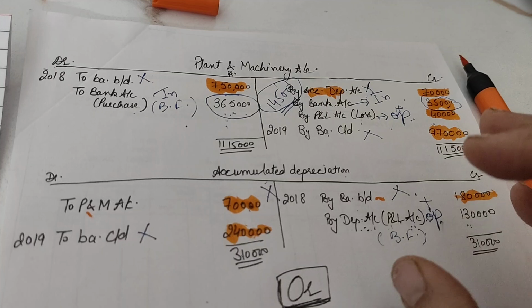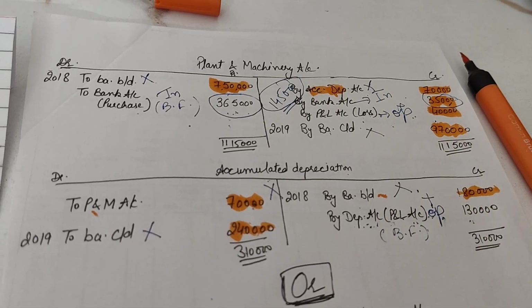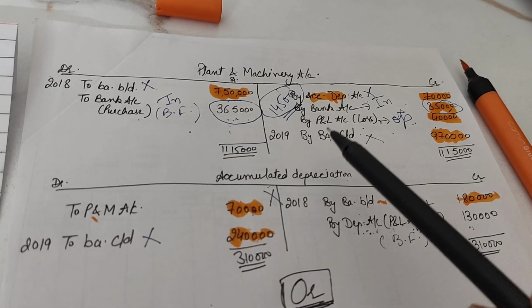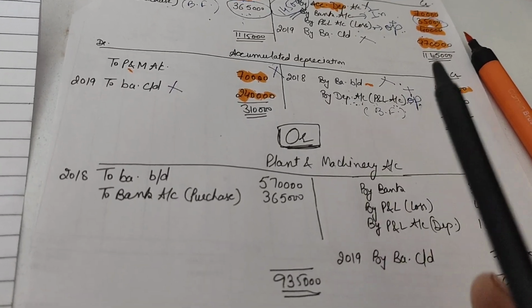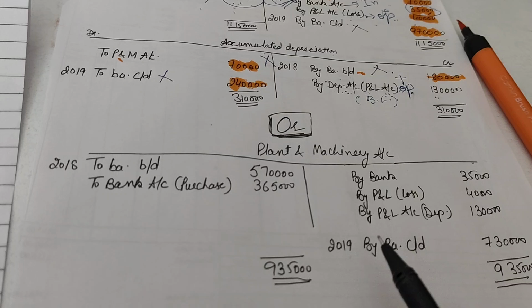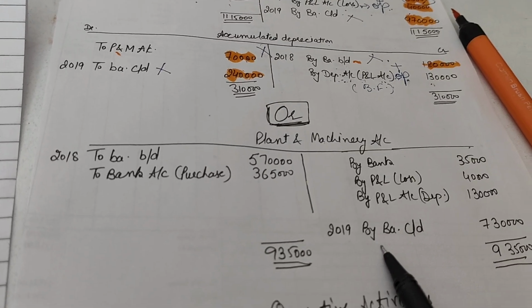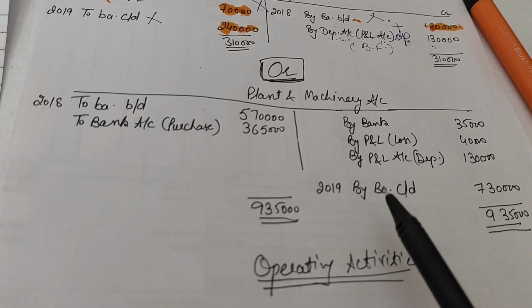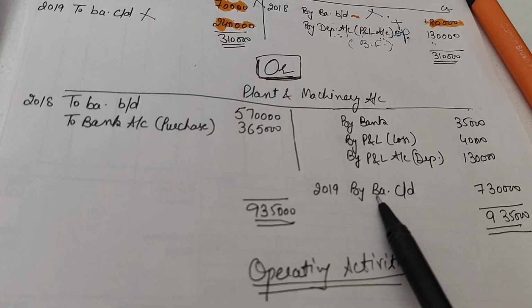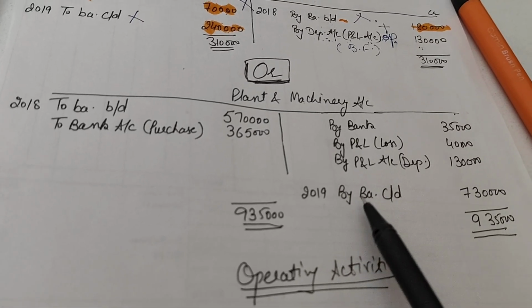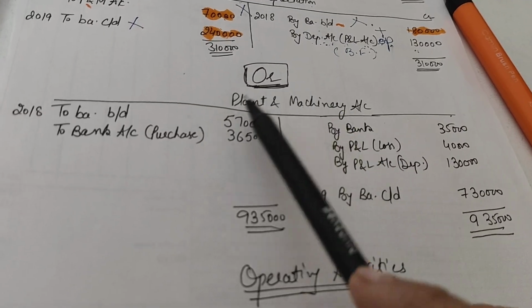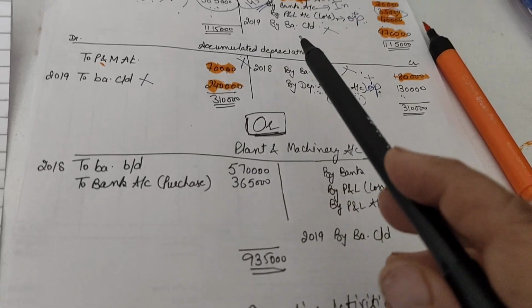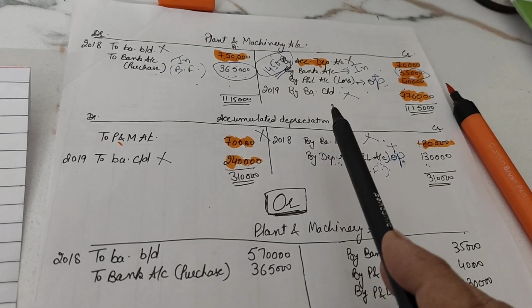Now there is another way out where we don't make use of these two accounts; rather, we can make use of only a single account, that is the plant and machinery account. For this case to happen, there is one particular thing which must be given to us in the journal information provided here.